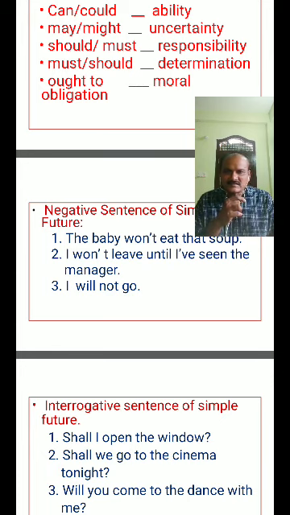Without knowing this sentence formation, you will not be perfect in English. Everyone keep this in mind. Follow this, practice more and more, take many examples. Practice makes a man perfect. Don't neglect it. Okay, everyone, thank you.